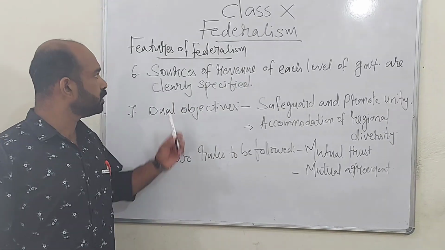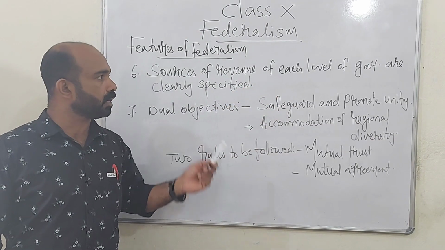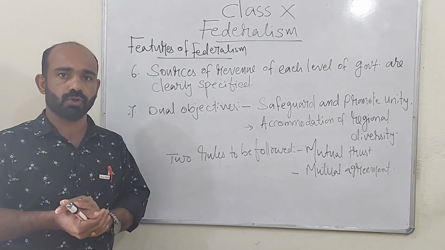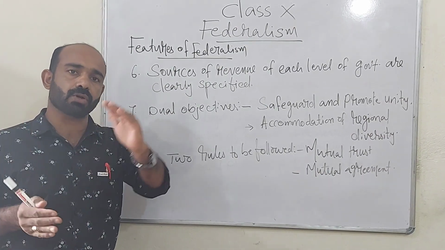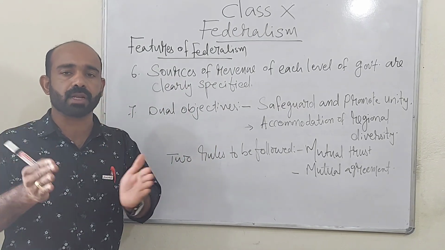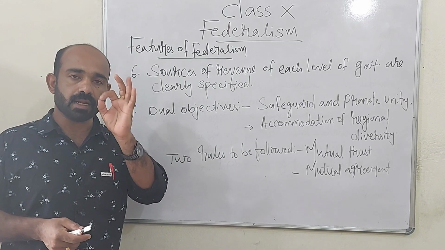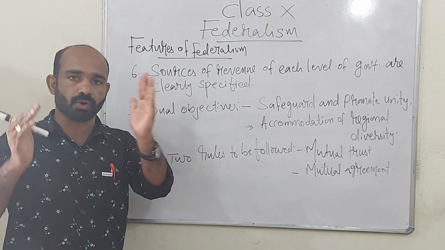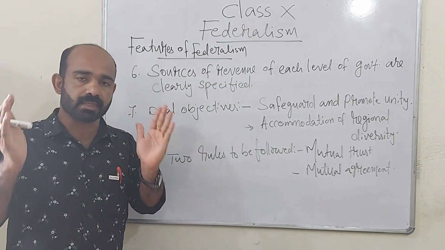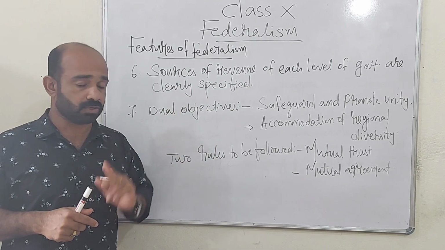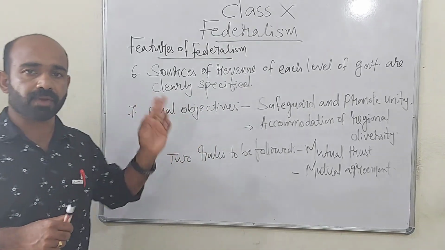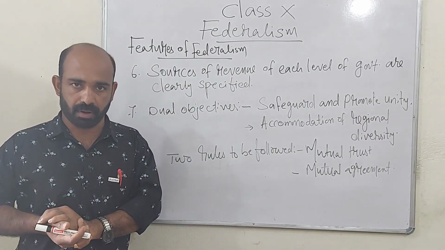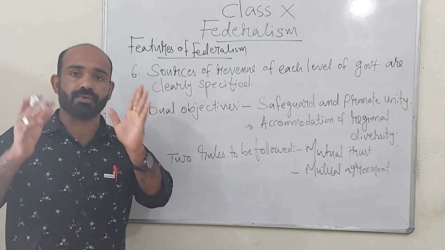Sixth feature is that sources of revenue of each level of government are clearly specified in the Constitution. Sources of revenue means income, sources of income. What are the sources of income of central government and what are the sources of income of the state government? We know that the income of the government is tax. Central government can collect various taxes and the state governments also can collect various taxes. So regarding these taxes, it is clearly specified in the constitution. Which type of taxes central government can collect from the people and which type of taxes state governments can collect from the people, regarding this matter it is clearly specified in the constitution.